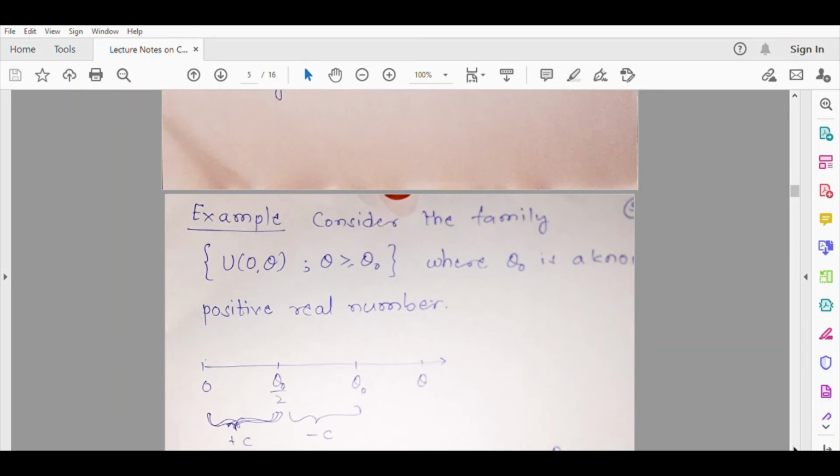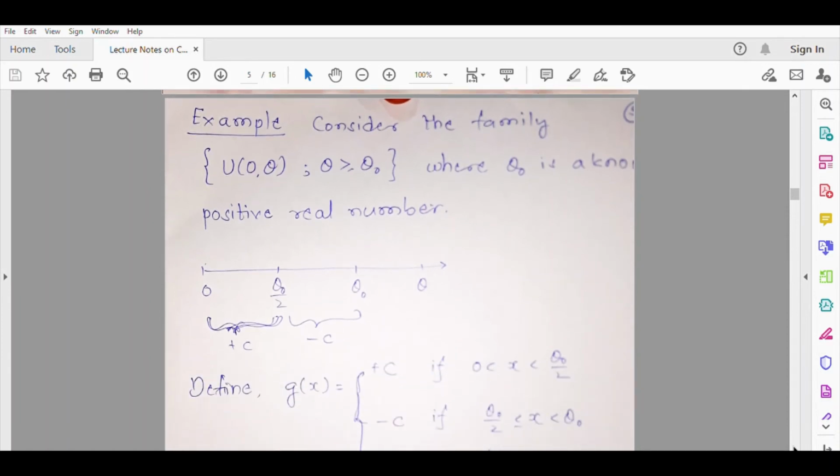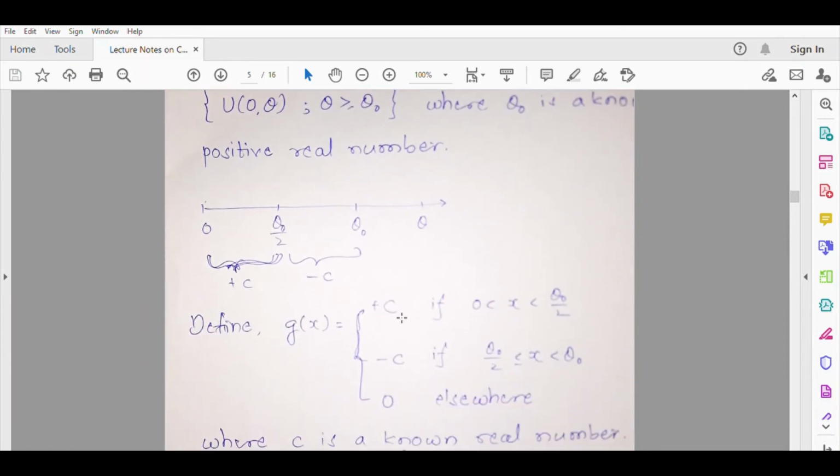In fact, c need not be positive. It can be any real number. So g(x) I am defining like this. It is plus c if x is between 0 and theta naught by 2. It is minus c if x is between theta naught by 2 and theta naught, and it is 0 elsewhere. Everywhere else the function is 0, where c is an unknown real number. So it can be plus 1, minus 1, anything you can take.